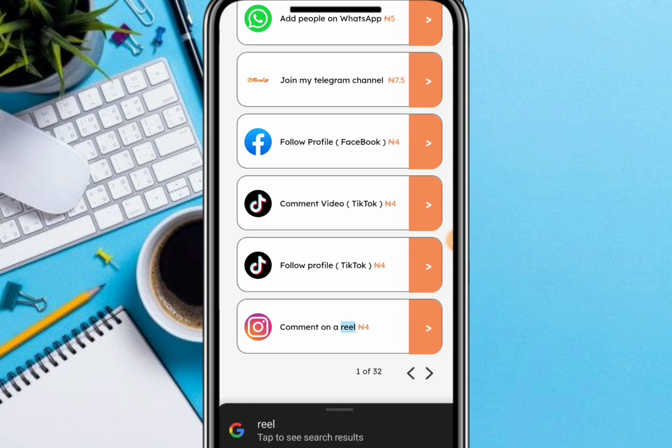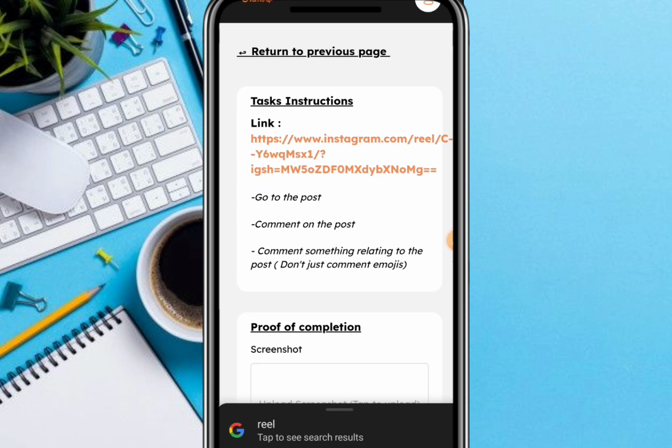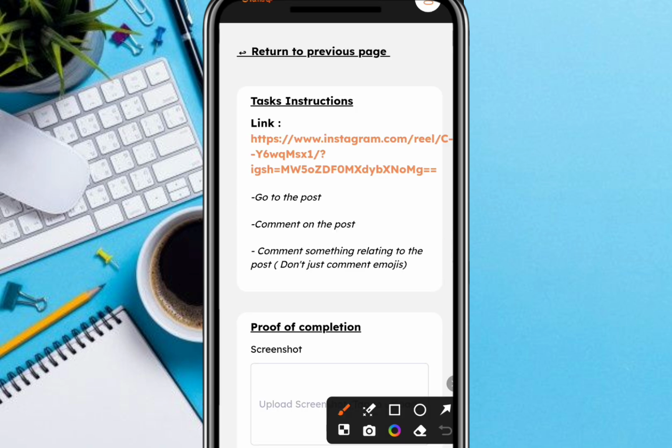So let's click on this particular one that says comment on my reel. Once you click on that task, it's going to bring you over to this interface. This is the task instruction. It says go to the post, comment on the post, comment something relating to the post, do not just comment emojis. So we are going to click on this link over here to take us to that post where we are going to make a comment.